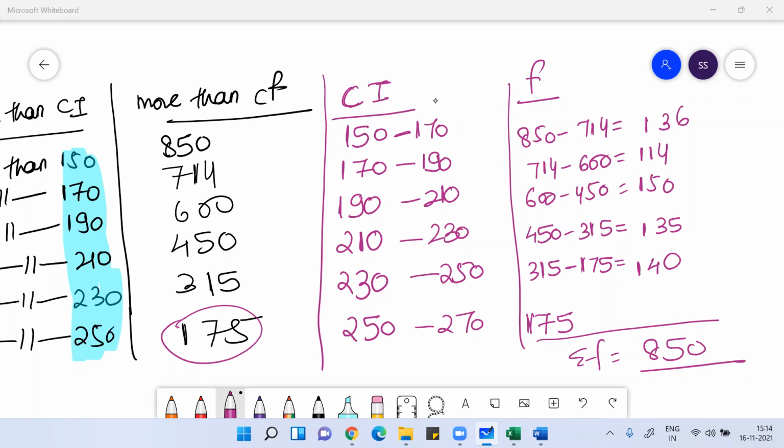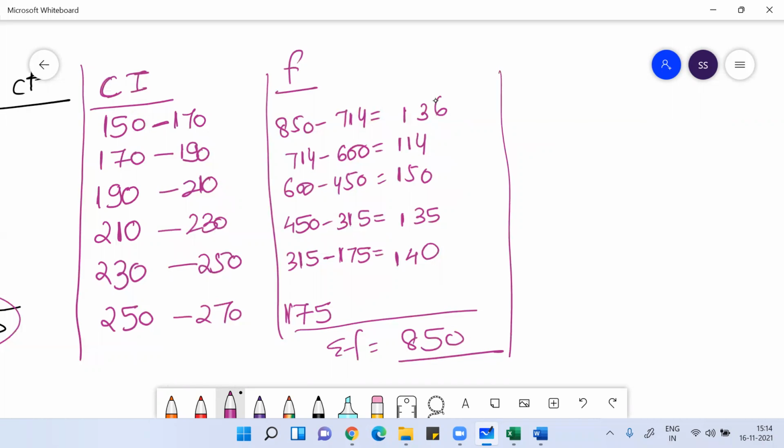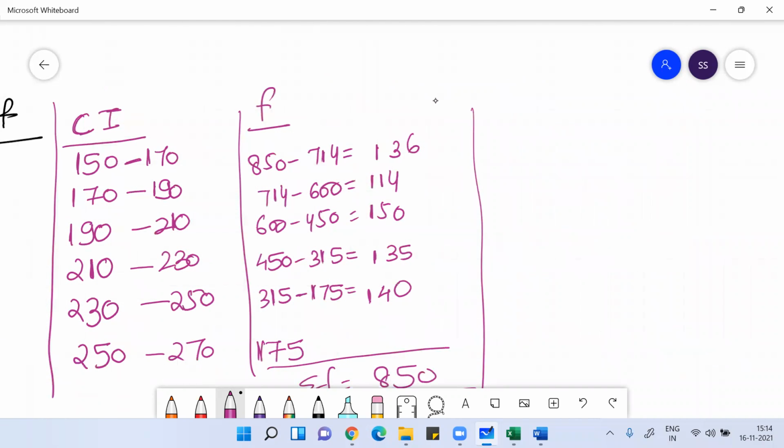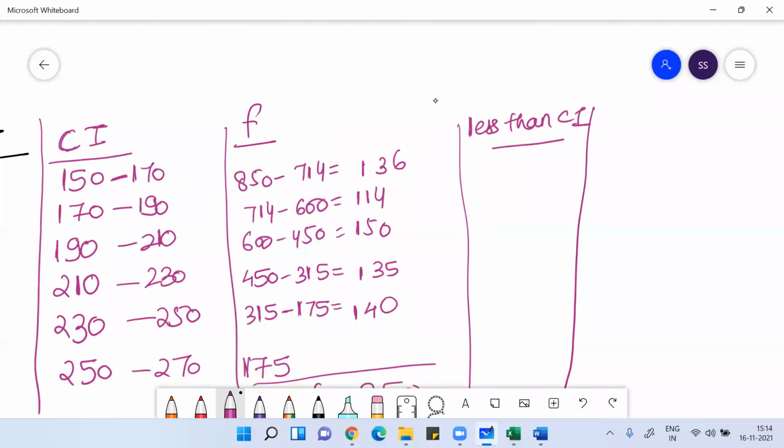Clear, everyone? Check that. The total sum should be 850. So once you have the normal class interval with the normal frequency, now I can write down the same data as less than class interval, and then I can write down the same data as less than class interval with less than cumulative frequency.